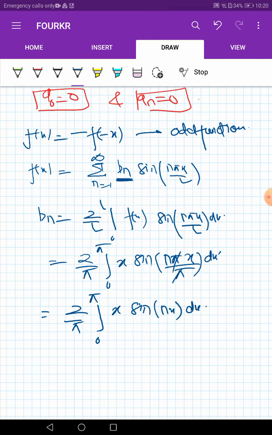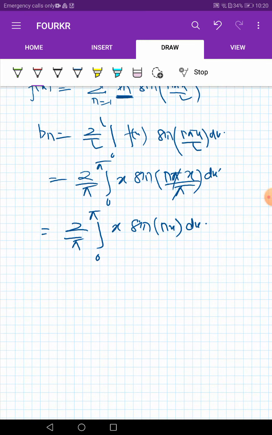So pi pi will get cancelled and we are having 2 by pi integration 0 to pi x sine nx dx. There is one trick associated with finding the integration of an algebraic and a trigonometric term. Just write your algebraic function here and your trigonometric function here. Now differentiate this term and integrate this term.